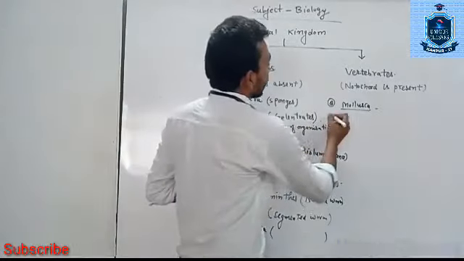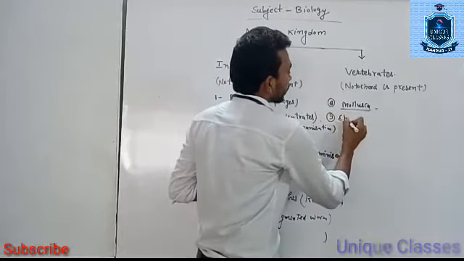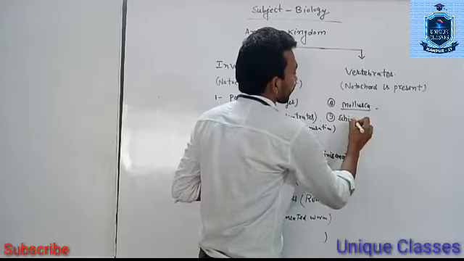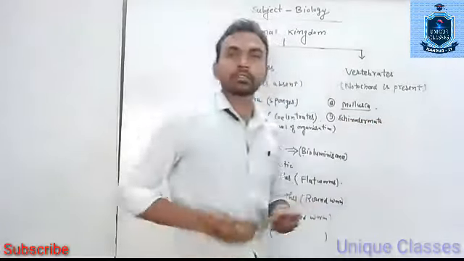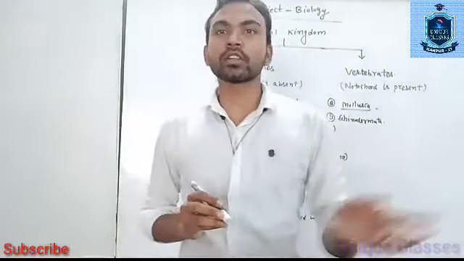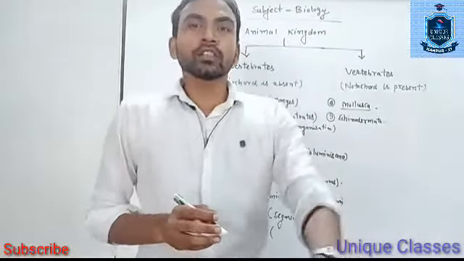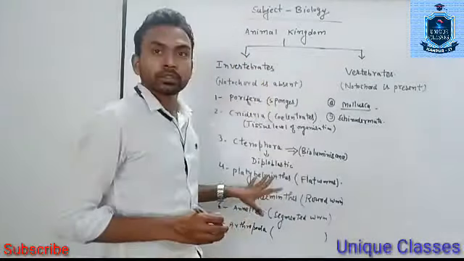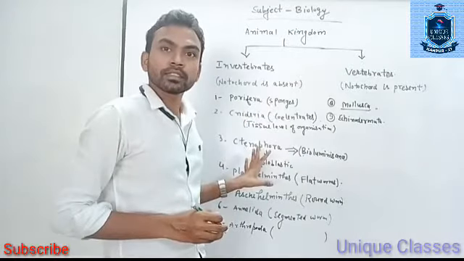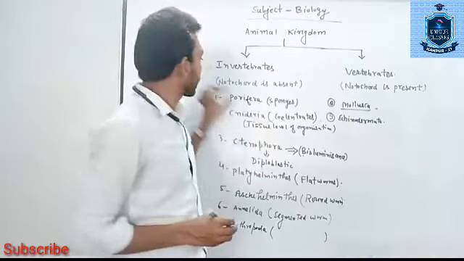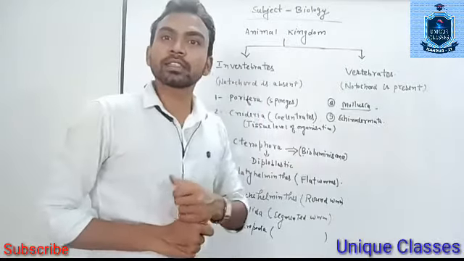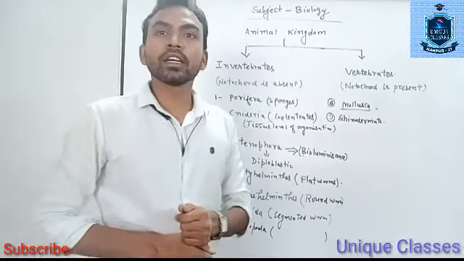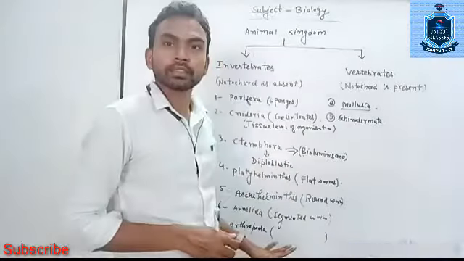And phylum number 9 is Echinodermata, which have spiny skin. So these are the phyla which come under invertebrates. Separately we will take up each phylum, its specific characteristic features and examples. So this is all about the invertebrates.